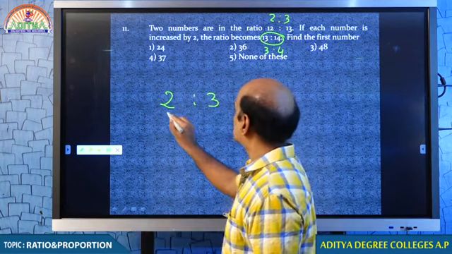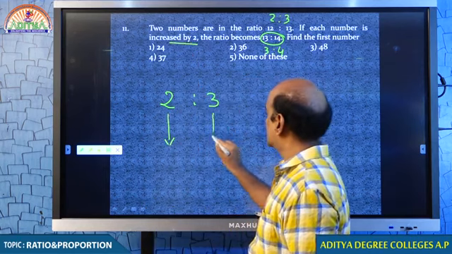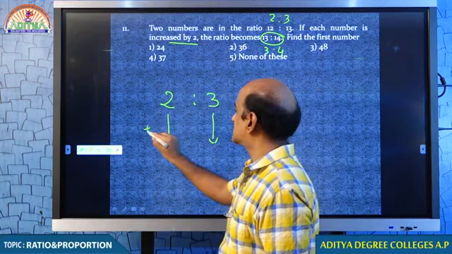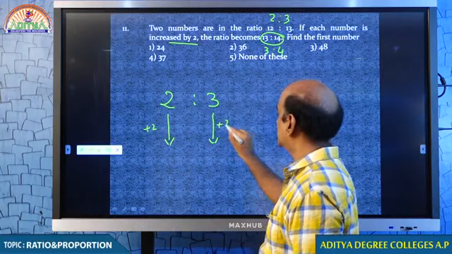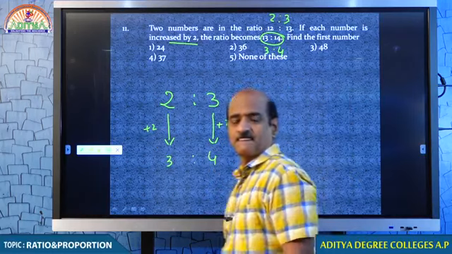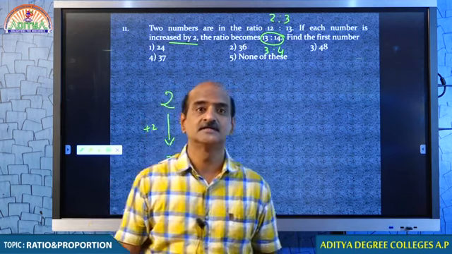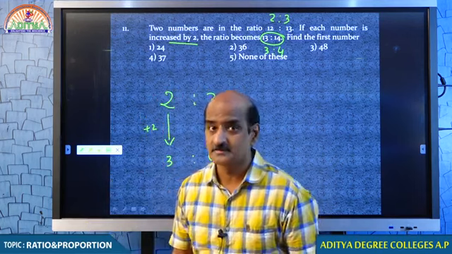If you increase each number by 2, the ratio is going to be 3:4. Obviously, when the numbers are added, the value increases, the ratio increases, of course.